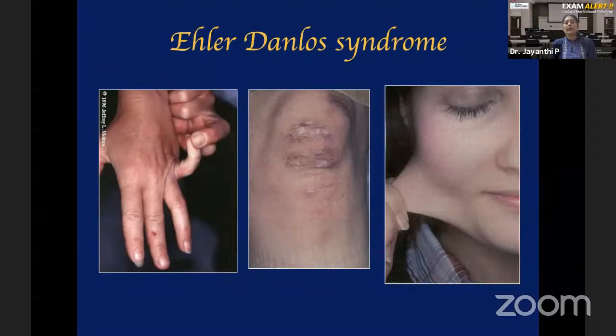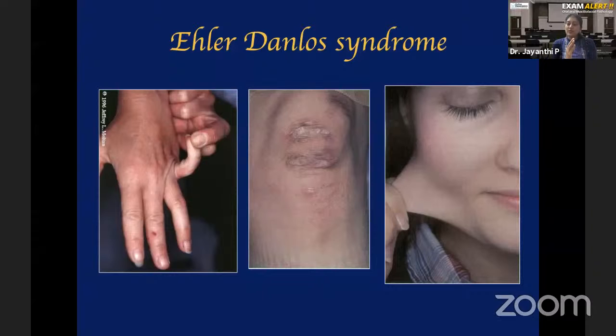The last disease, which comes under genodermatosis, again very, very important for you for viva as well as for theory, is Ehlers-Danlos syndrome. In Ehlers-Danlos syndrome, you have a mutation in the collagen gene. In ectodermal dysplasia, the gene that was mutated was called ED1. ED stands for ectodermal dysplasia, which means that gene controls the formation of structures derived from ectoderm. So all the structures derived from ectoderm were affected in that.